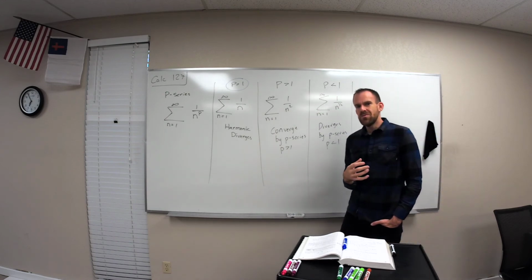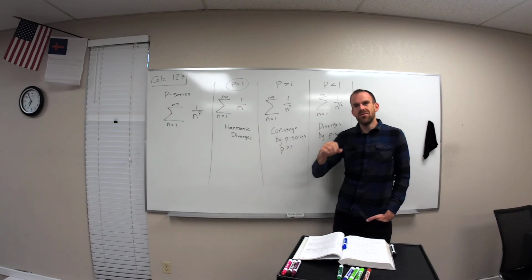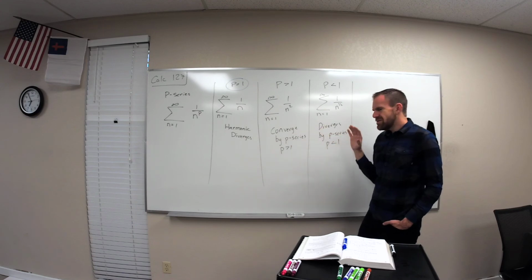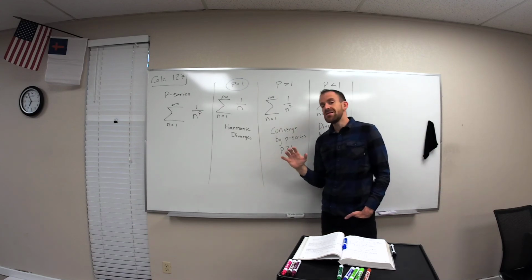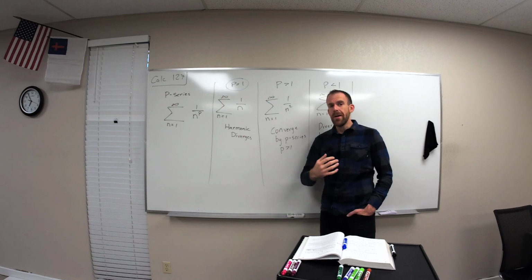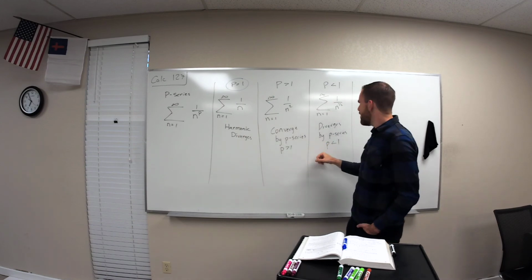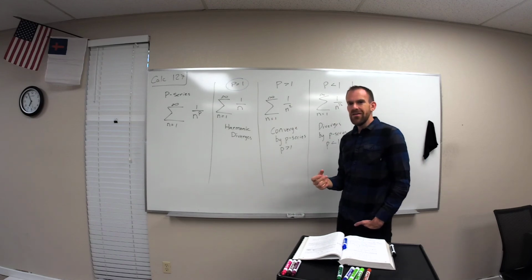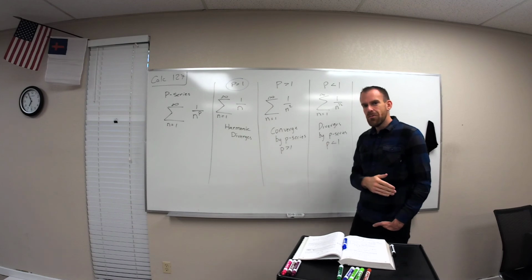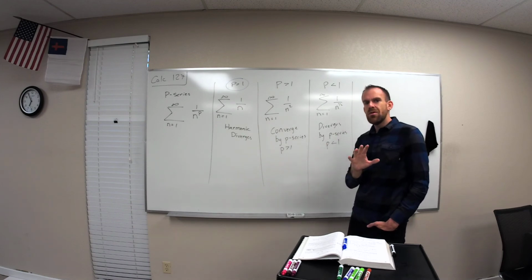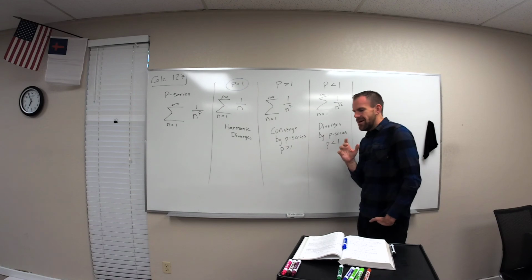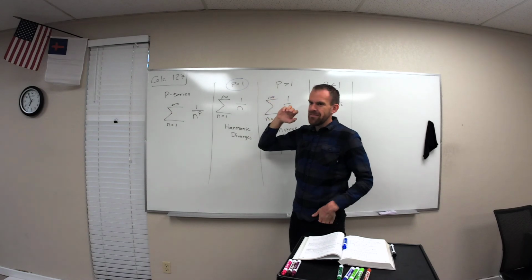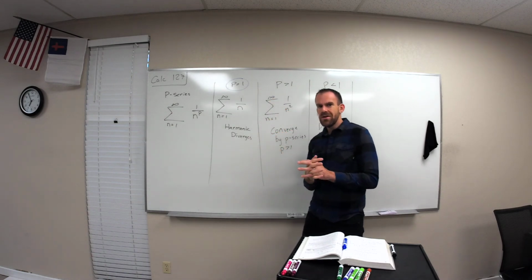A lot of students will live their lives for Christ in high school, and then graduation is their tipping point, and they choose to go into a way that's going to take them away from Christ. They start making small choices. They grow into bigger and bigger choices that move them away, right? 1 over 1, that's not too big a deal. But then you keep adding more and more and more to it, and it slowly takes you away from your first love. So just an interesting thought there as we talk about this tipping point right here at p equals 1. There's a tipping point coming up for you guys, and I hope and